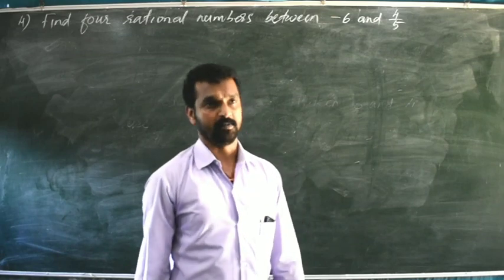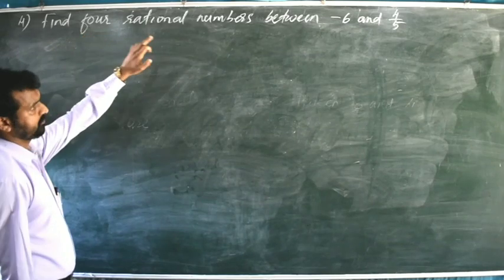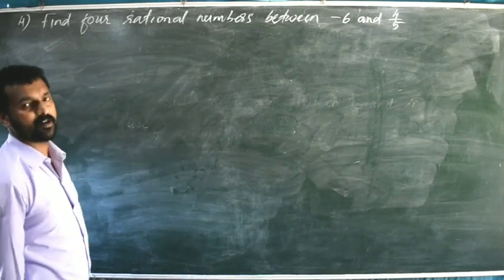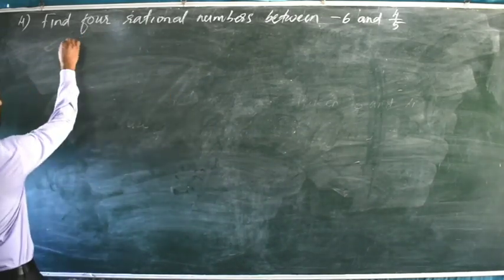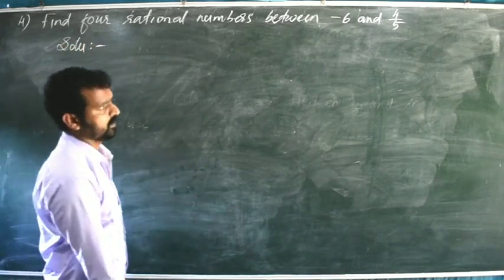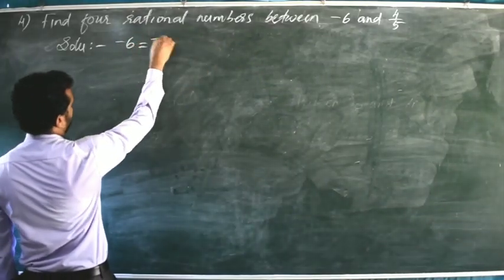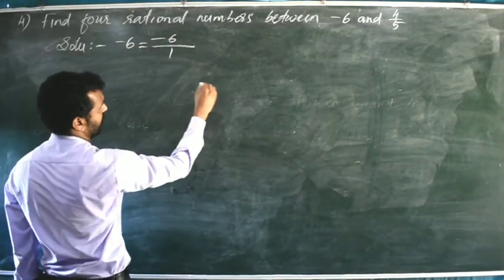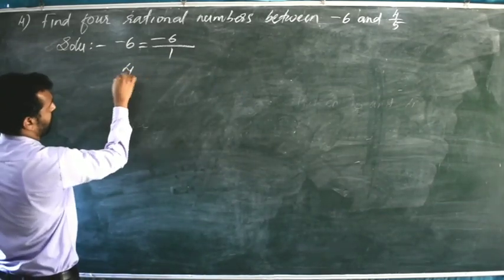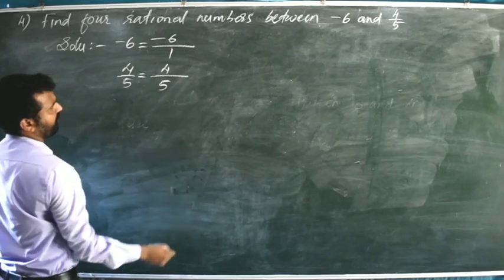Now I will do question number 4. See the question. Find 4 rational numbers between minus 6 and 4 by 5. Here also we will take the first rational number, that is minus 6. Minus 6 we can write as minus 6 divided by 1. The second rational number is 4 divided by 5.